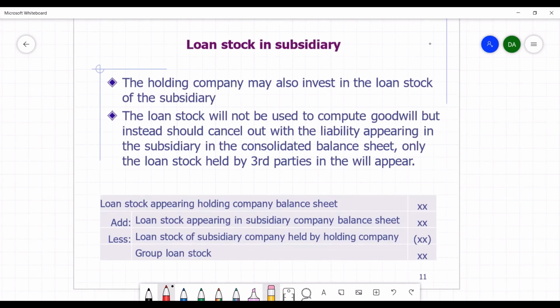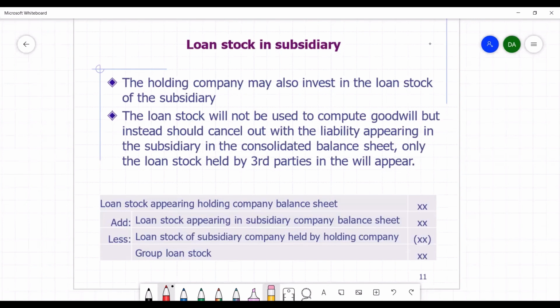In this case, the loan stock will not be used to compute goodwill, but instead it cancels out with the liability appearing in the subsidiary's balance sheet in the consolidated balance sheet. So only the loan stock that belongs to third parties is shown in the statement of financial position. Whatever loan is owed to third parties is what will appear in the consolidation.